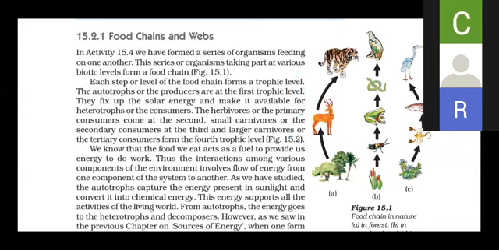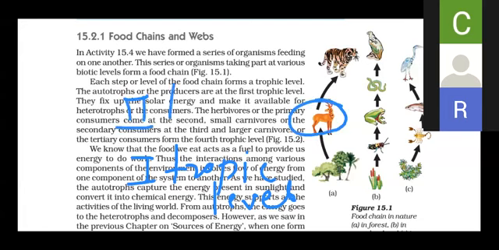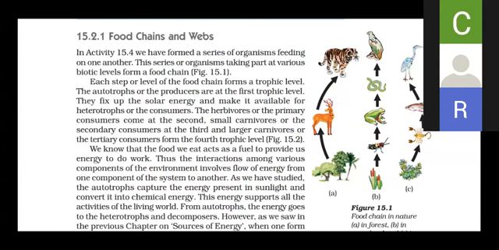So in a food chain there are trophic levels, students. What are trophic levels? The producer is at the first trophic level. Now this deer is at the second trophic level, and the lion is at the third trophic level. This chain consists of only three trophic levels.